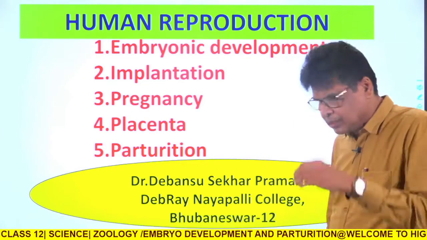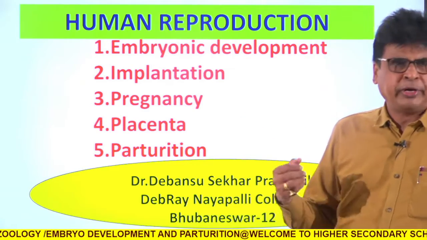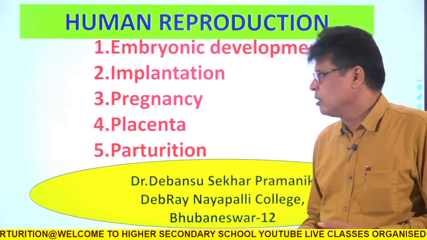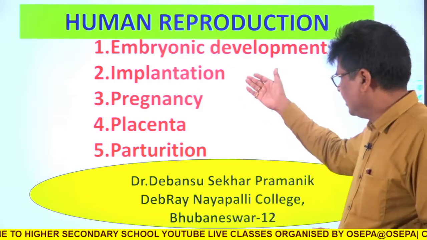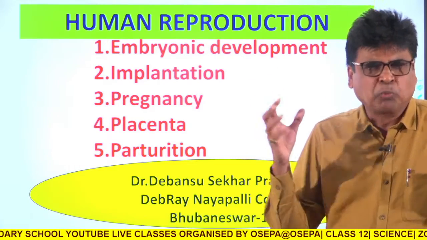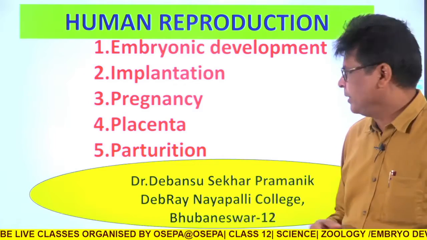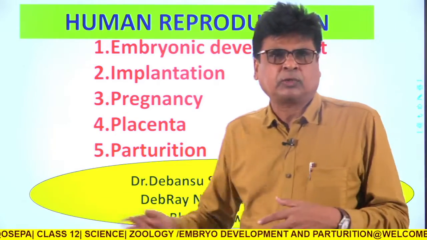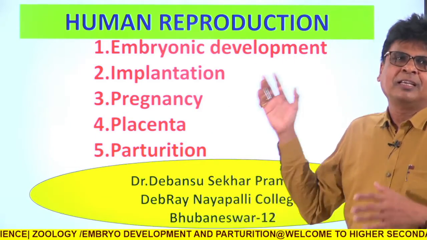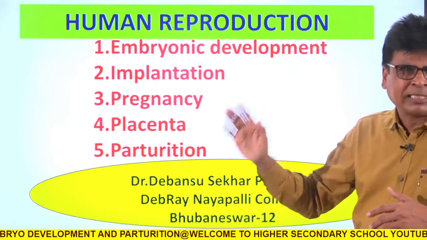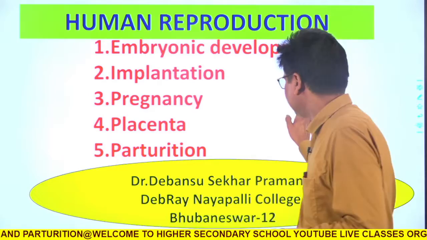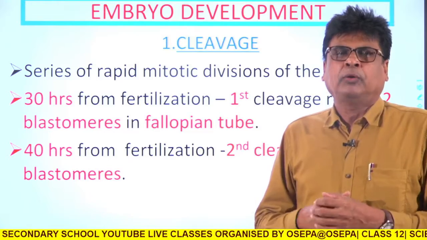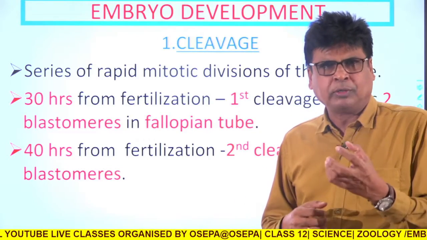In this class we shall discuss first embryonic development, second implantation, third pregnancy, and fourth the placenta, and finally how the zygote becomes a small baby, male or female, and takes birth. These are the final events under the heading of human reproduction, especially in females. So let us start.